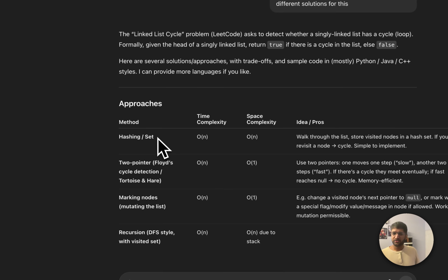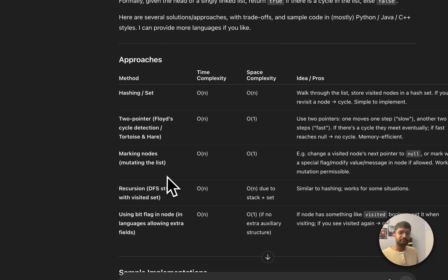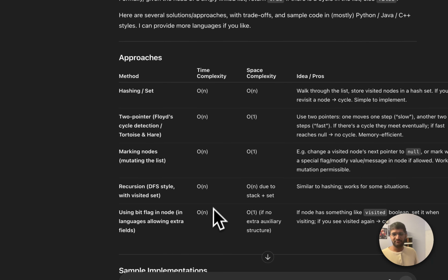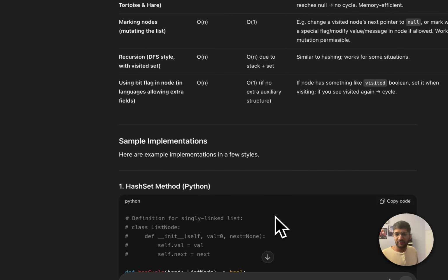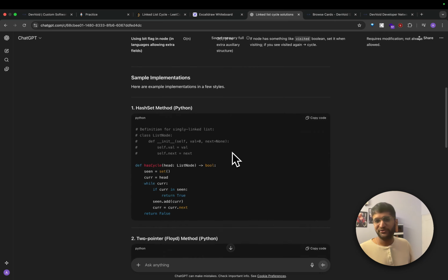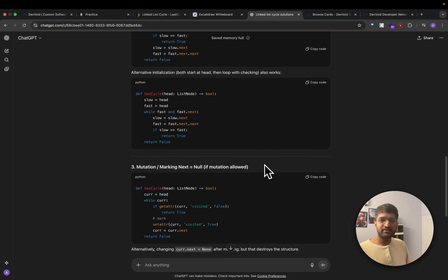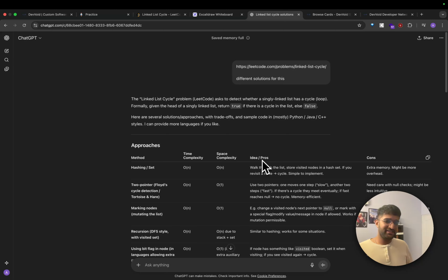So you see, there's a hash set, there's two pointers, which is Floyd cycle detection, also called Tortoise and Hare because one moves slowly, the other moves fast. And there is marking nodes. And there's a lot of other solutions. Look at this, there are just 5 different solutions that ChatGPT is directly telling you. If you ask it a bit more, it's going to tell you more solutions. So explore it a bit more, guys. Otherwise, there's no point.